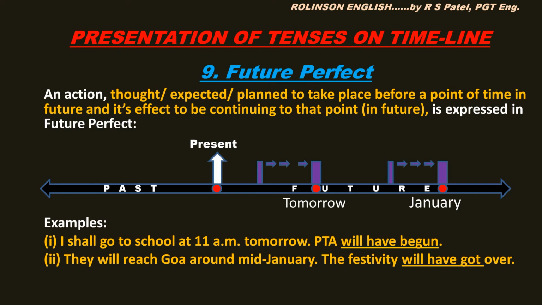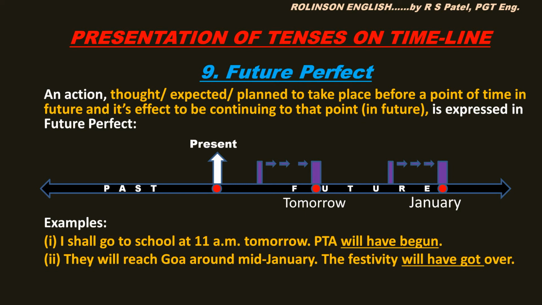Future never comes. We only think of it. We only plan for it. So here you see an action, thought or expected or planned to take place before a point of time in future, and its effect to be continuing to that point, is expressed in future perfect. See the timeline. On the future side, two points are marked, tomorrow and January. Before these points, something is shown to take place and its effect continuing to these points. Let us see the examples.